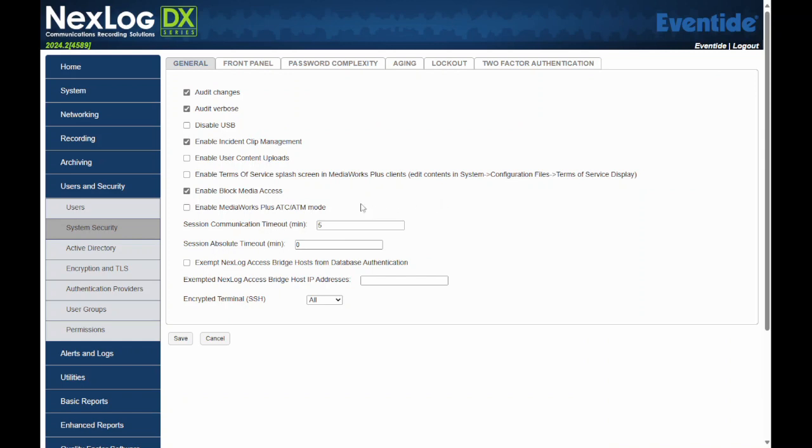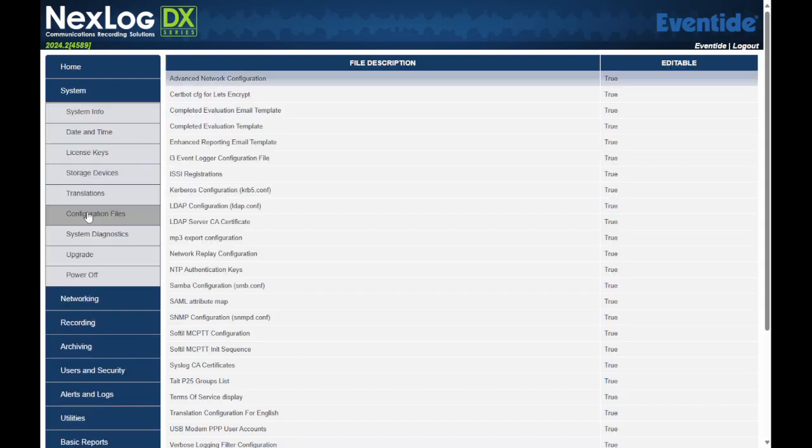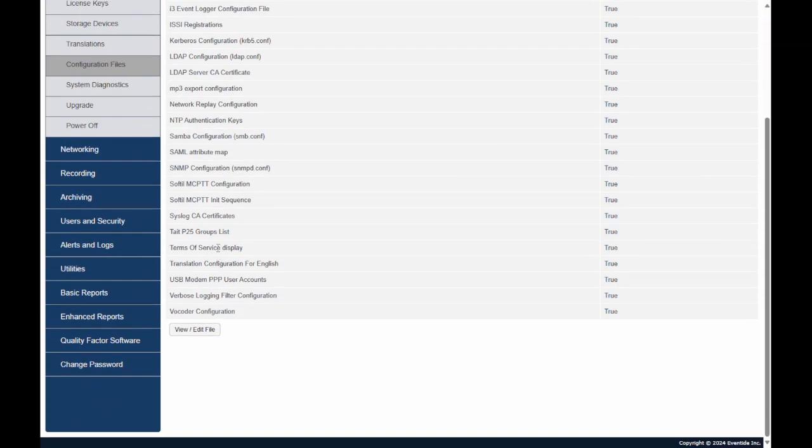Log into Configuration Manager. Go to the Users and Security section, System Security, and on the General tab, you'll click to enable Terms of Service splash screen in MediaWorks Plus clients, and it tells you where to edit that file. So to add your verbiage, you would go to the System section, Configuration Files, and the Terms of Service display.